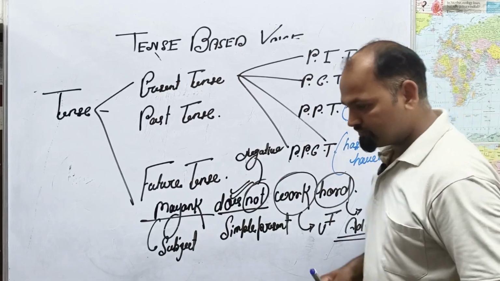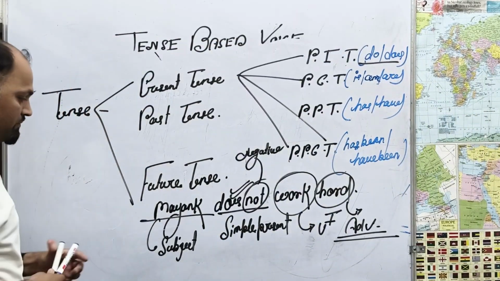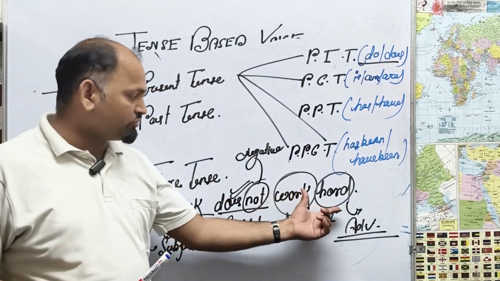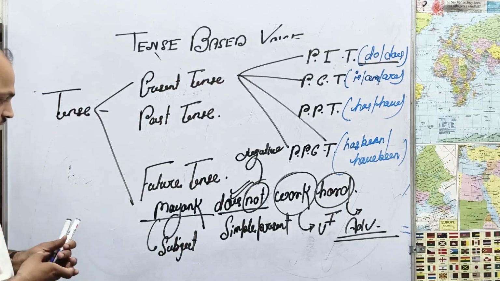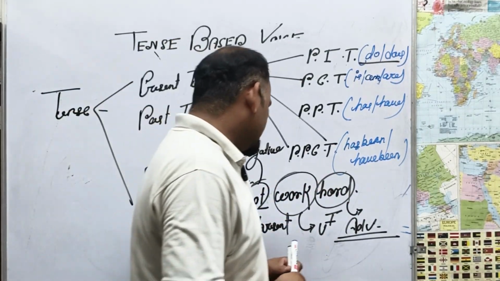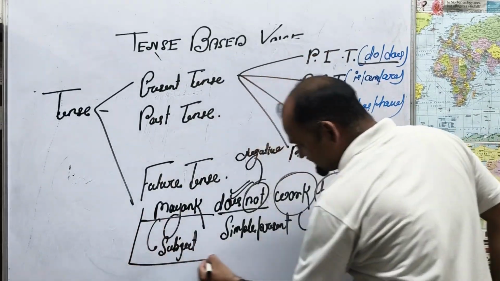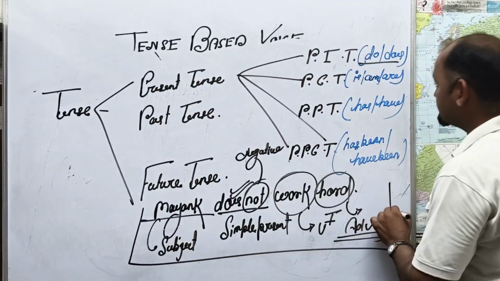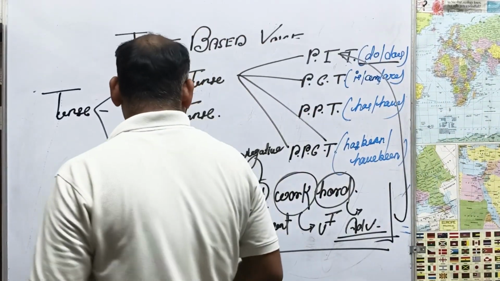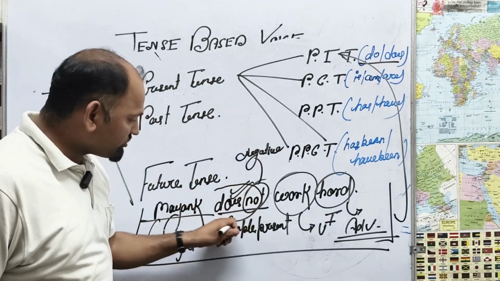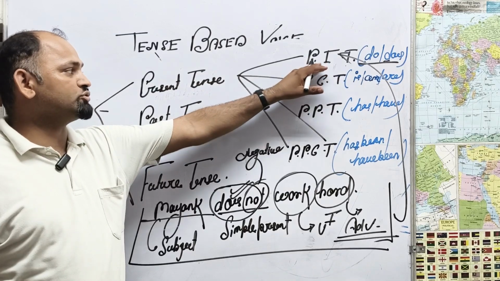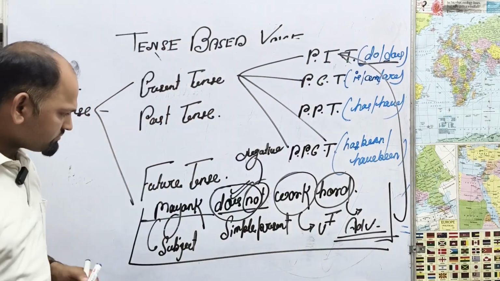This is an adverb. Number one, I told you Mayank. Second, I told you does not. Third, I told you work. And fourth, I told you hard. Mayank does not work hard. This sentence is related to where? This sentence is related to the present indefinite tense. Very simple. Why? Because, this is the trick, does not is written here, so there is a does. So we can say this statement is related to present indefinite tense.